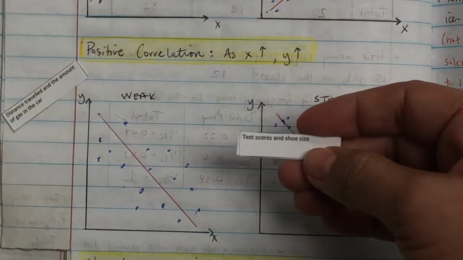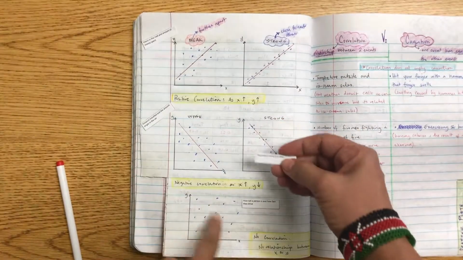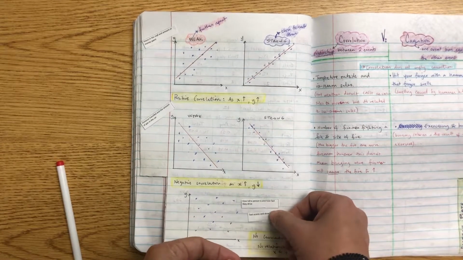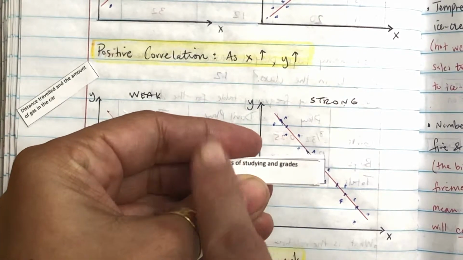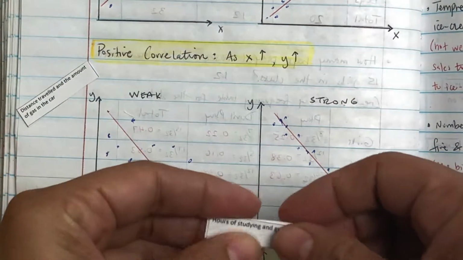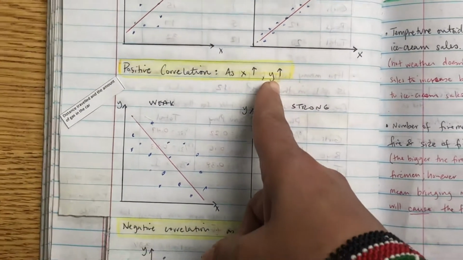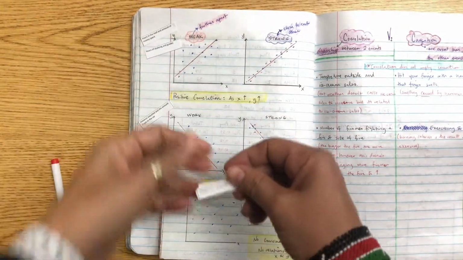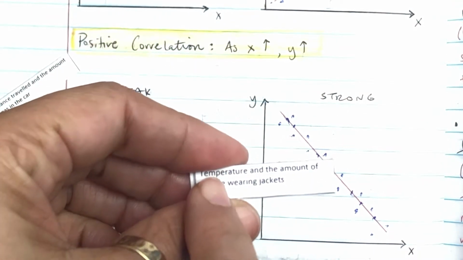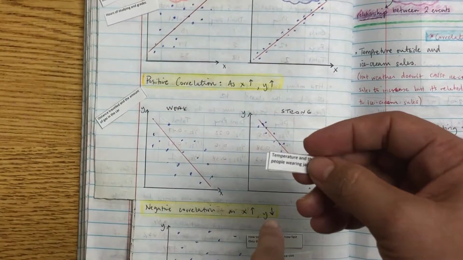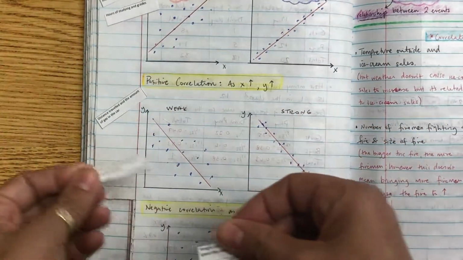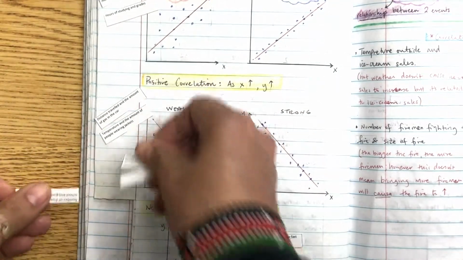Test scores and shoe size. That's got nothing to do with each other, so that's no correlation. Okay, so again, try and do some of these without me. Hours of studying and grades. The more hours I study, the better my grades. That's a positive correlation. As x increases, y increases. Temperature and the amount of people wearing jackets. Alright, as the temperature increases, the amount of people wearing jackets will decrease. So that's a negative correlation. The listening check: put a box around positive correlation.